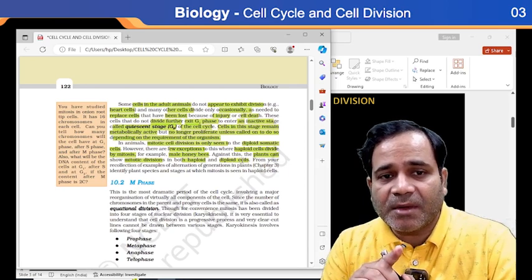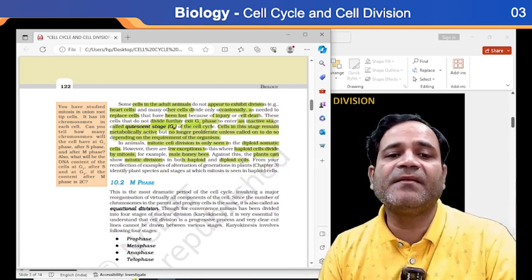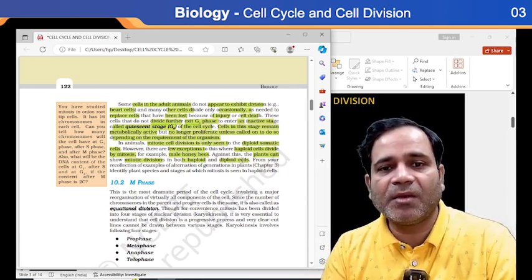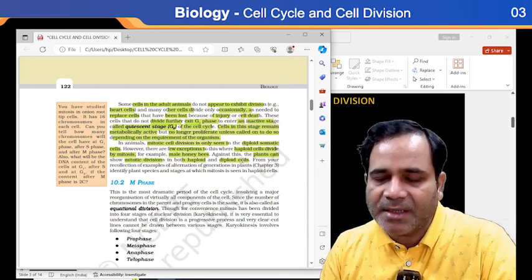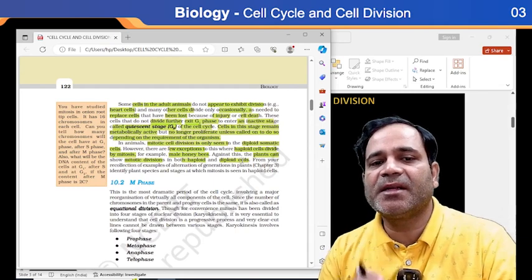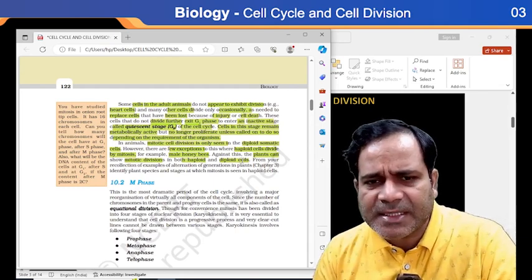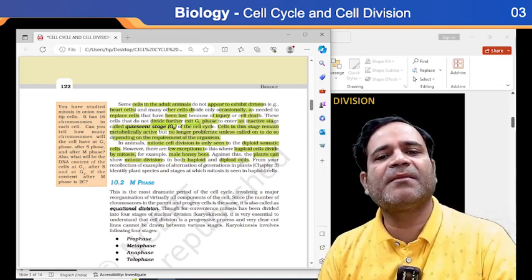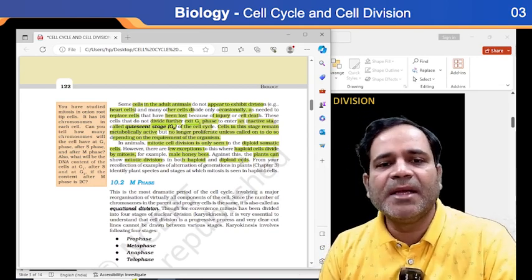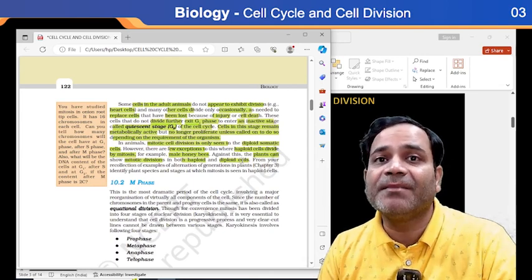Whenever I'm talking about an animal cell, cell division occurs in a diploid somatic cell. This is the very first important point. But there are a few exceptions, where mitotic cell division also takes place in haploid cells. The example is the male honeybee.